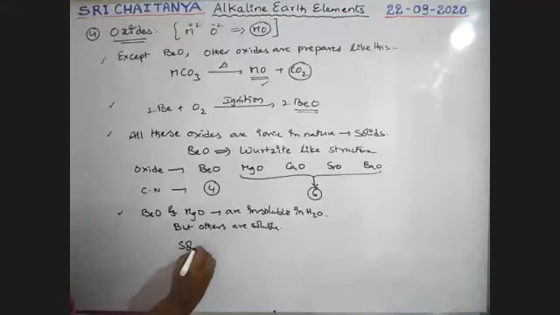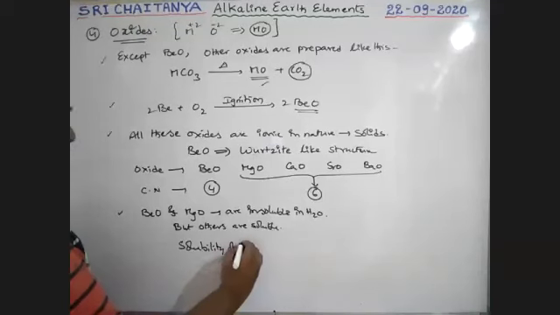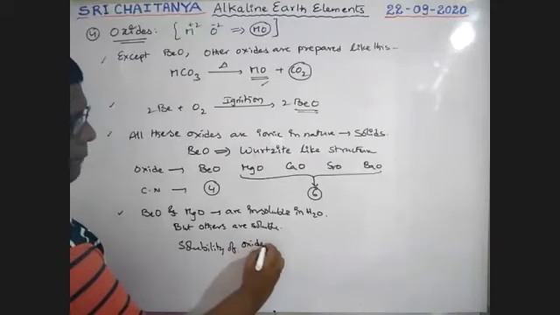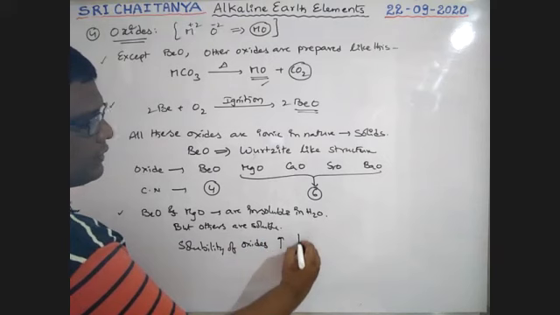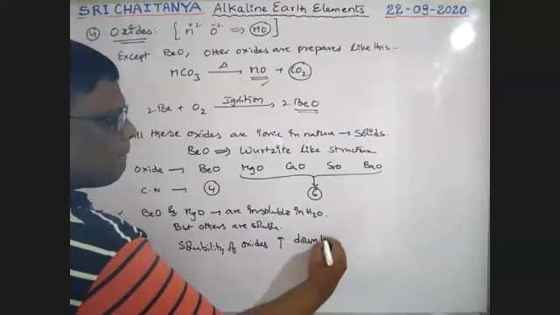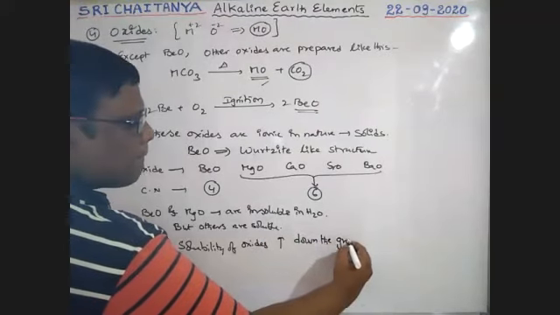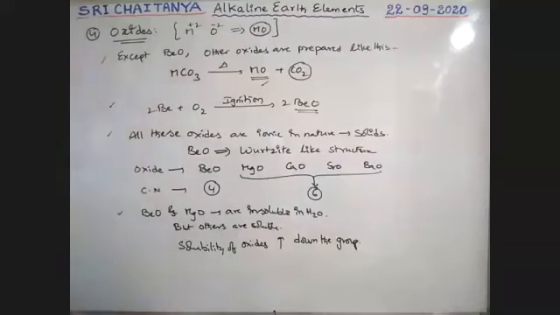Solubility of these oxides increases down the group. Very, very important.